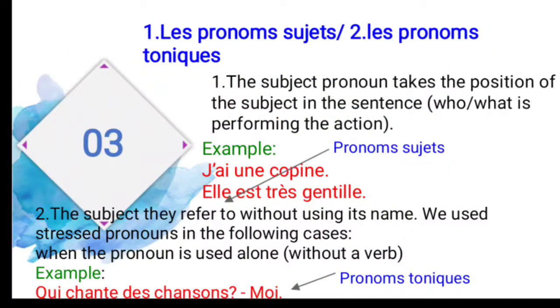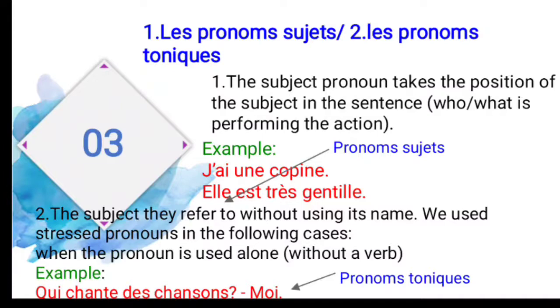And third, les pronoms sujets et les pronoms toniques. So what are the pronoms sujets? Pronom sujet means the subject pronouns. That is called what? Subject pronoun. Subject pronouns perform the actions in a sentence. They stand for any noun performing the main action in the sentence. Let's see the definition. The subject pronoun takes the position of the subject in the sentence. Who or what is performing the action.